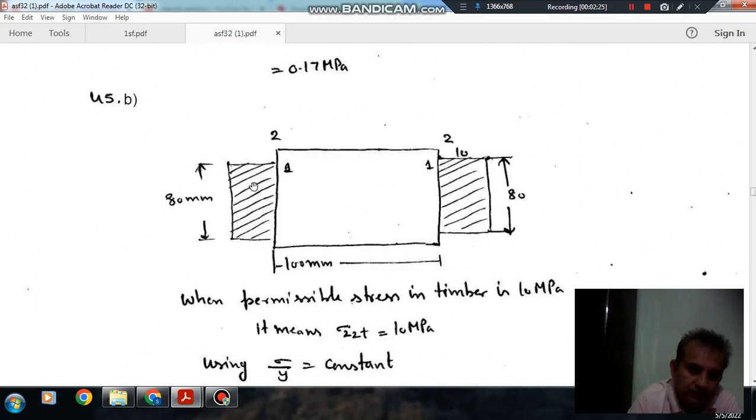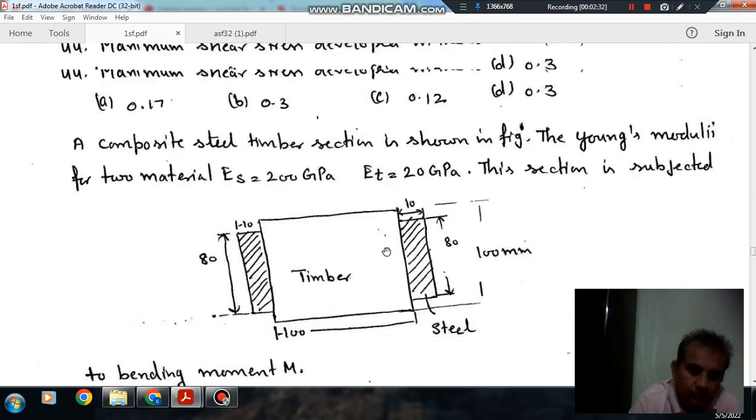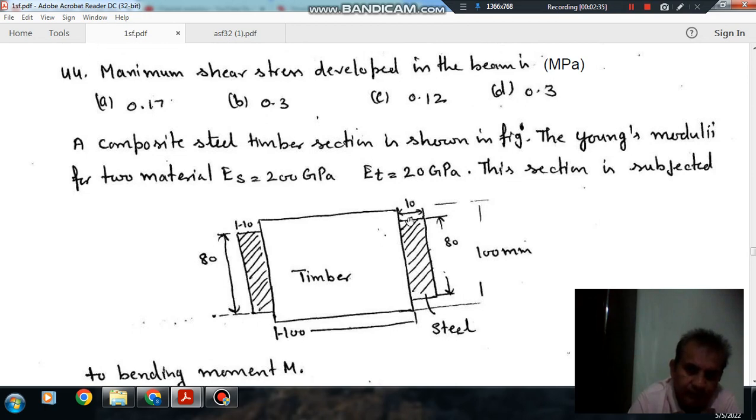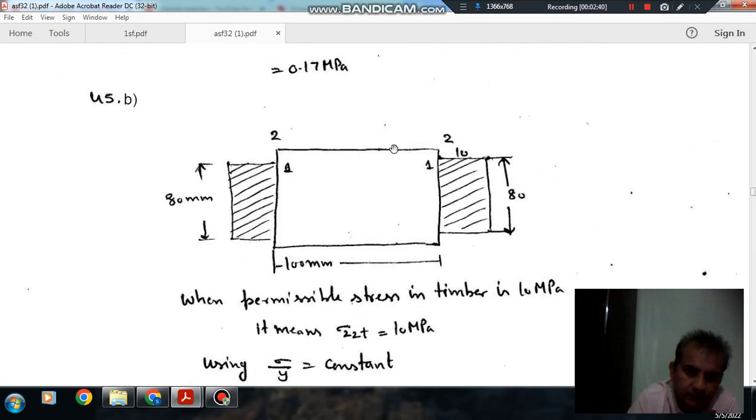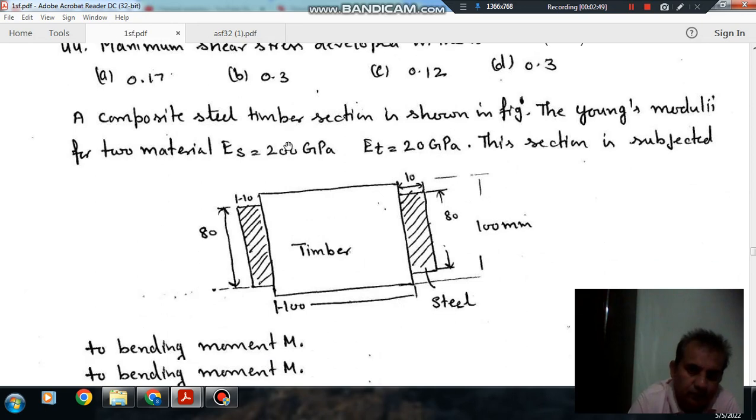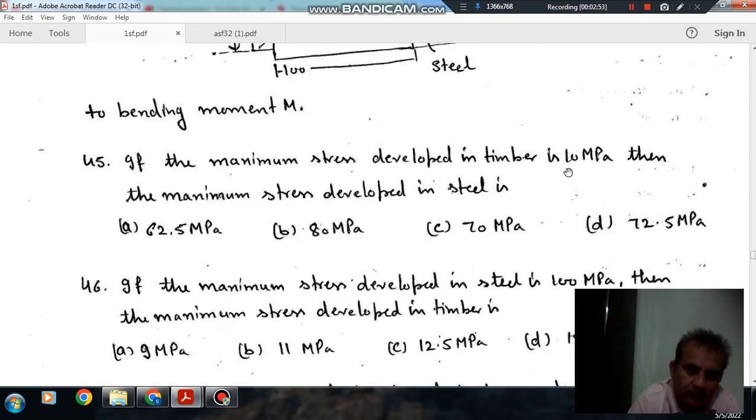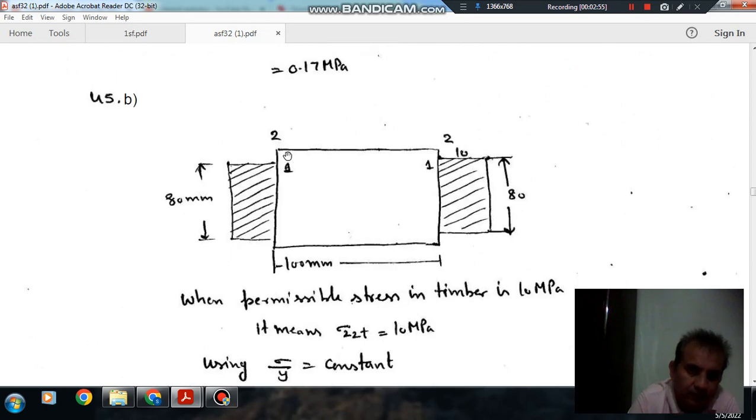So this is your timber section, this is your steel section, and this height is 80 mm, this height is 100 mm, and this width is 10 mm, this width is 10 mm. So consider this as 22 and this as 11. So 22 is the outermost fiber of the timber section. Now it is given in the first question that the maximum stress in the timber is 10 MPa. So maximum stress in the timber will occur at section 22 because it is the extreme outermost fiber.